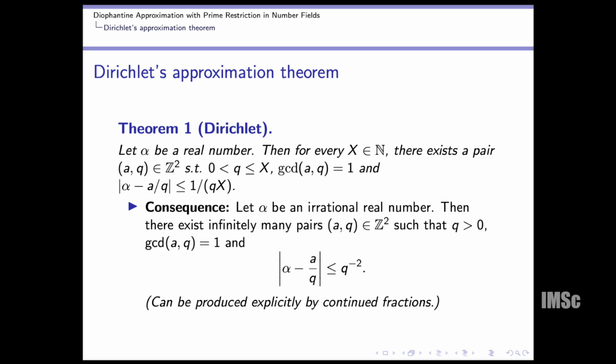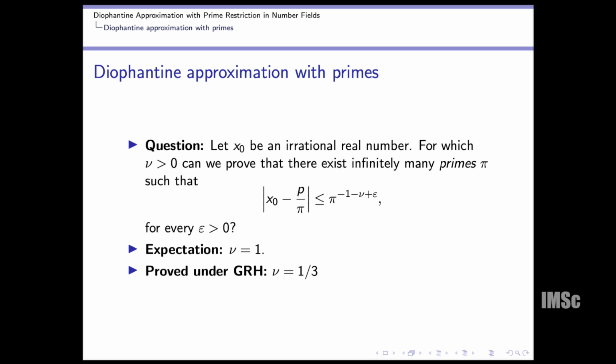As a consequence, if alpha is an irrational real number, then there exist infinitely many pairs (a, q) in Z^2 such that q is greater than 0 and gcd(a, q) = 1, and |alpha - a/q| is less than or equal to 1/q^2. This can be explicitly produced by continued fractions. So if I now restrict the denominator q to primes, then this is an interesting question.